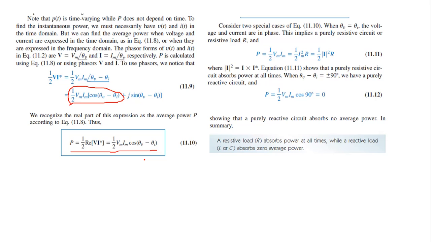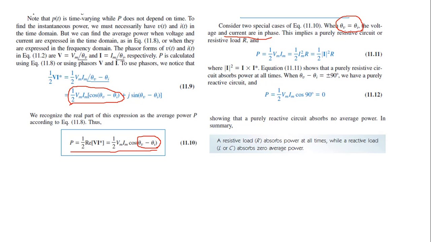Now we can consider two cases in this. Depending upon the value of theta V and theta I, we will have two cases, right? The first case is what happens when theta V is equal to theta I. What does it mean? It means that voltage and current are in phase, that is, they do not have any phase difference between them.